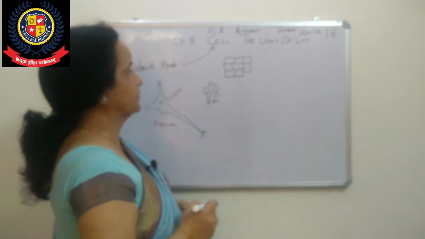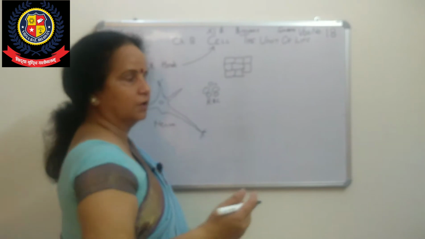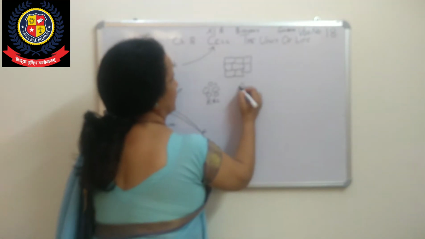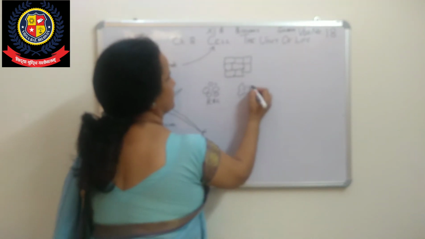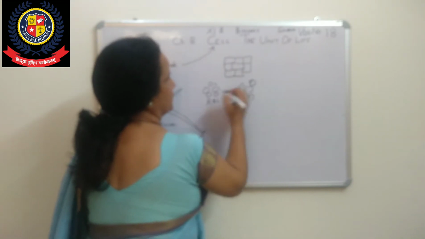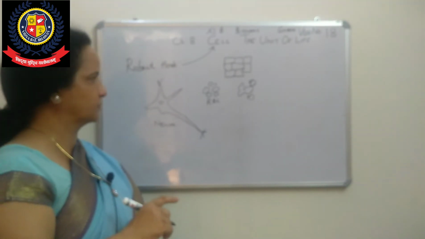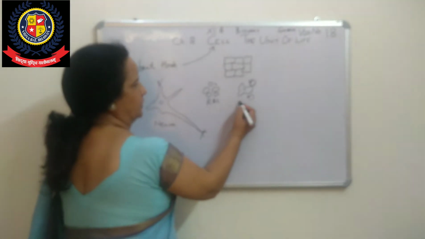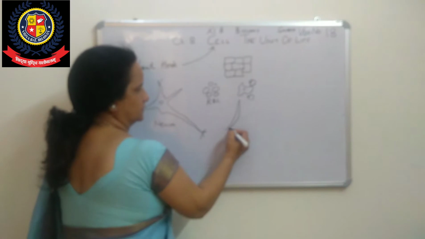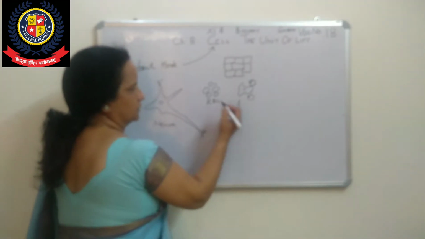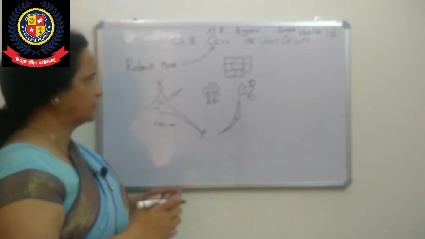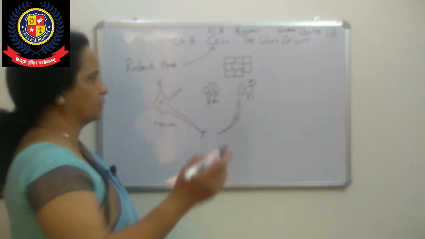RBC has a different shape, small. The WBC has an amoeba-like structure, a small structure. In smooth muscle, which we did in previous sessions, the cells are spindle-shaped.